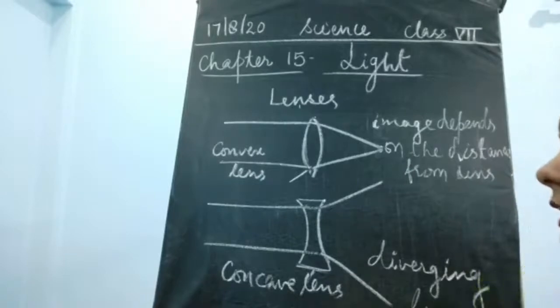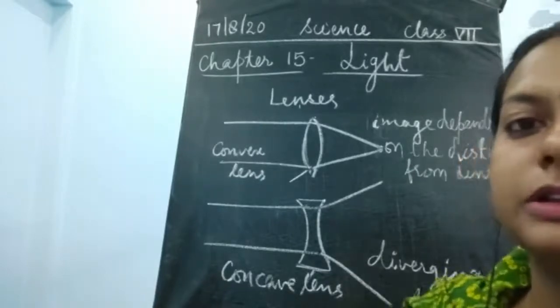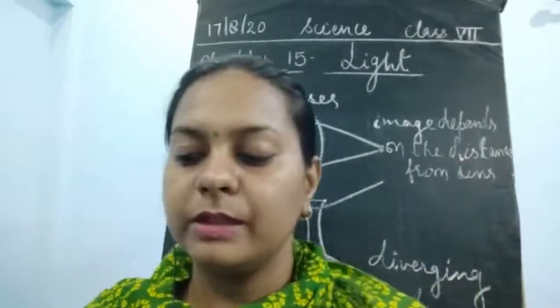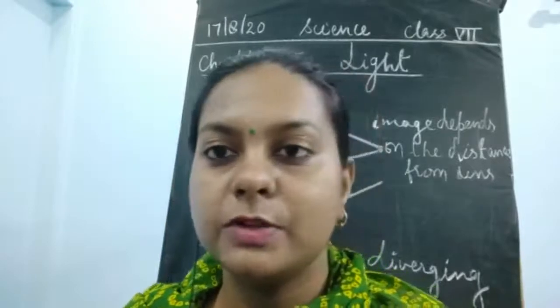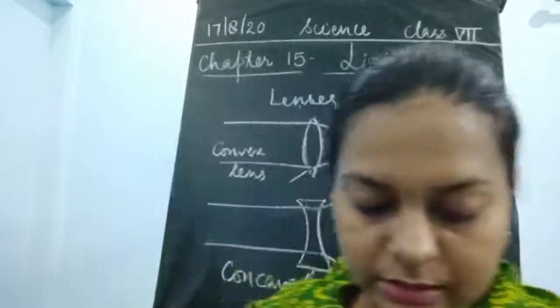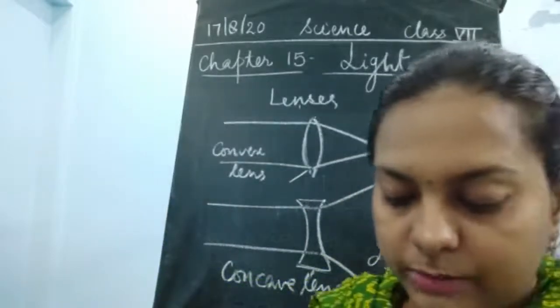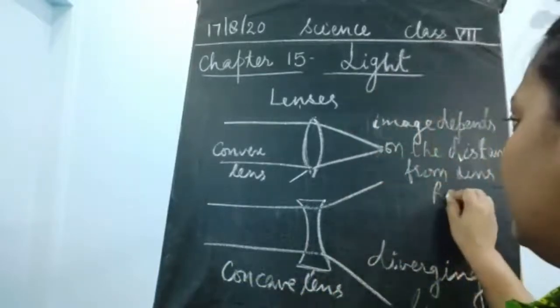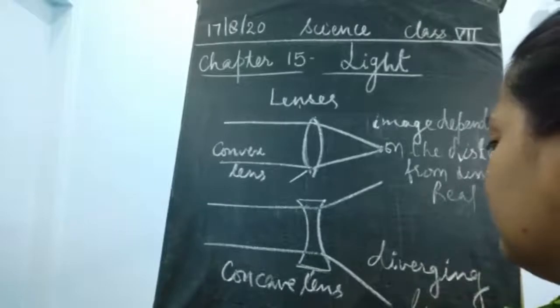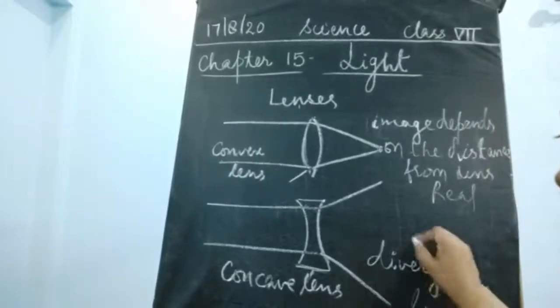Next, in this diverging lens, or concave lens, what kind of image would be obtained? The image formation is always virtual in this case, whereas in the convex lens we can obtain a real image.